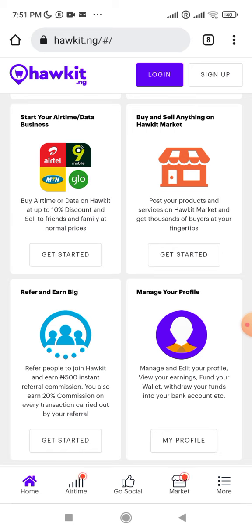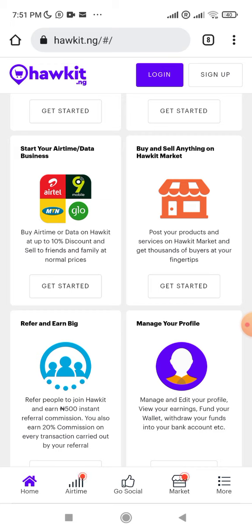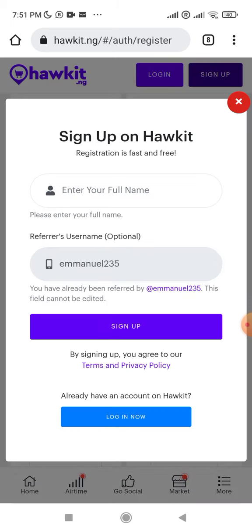So it is when you want to make money on Hawkit that you might need to fund your account. So that takes us to signing up. Once you click on sign up, probably from the link, somebody must have sent you a referral link for you to join Hawkit. If I sent you my referral link, you would see the referral's username, which in my case is Emmanuel235. If somebody else sent you their own referral link, you will see their own username.